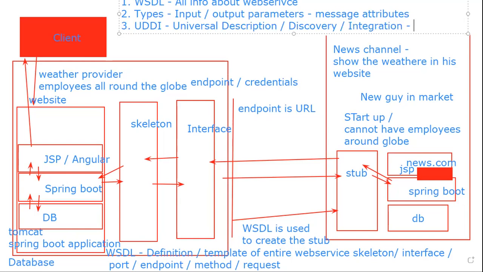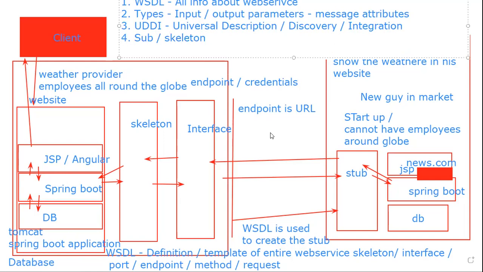This contains the details of the endpoint. And then this will have the stub and skeleton.